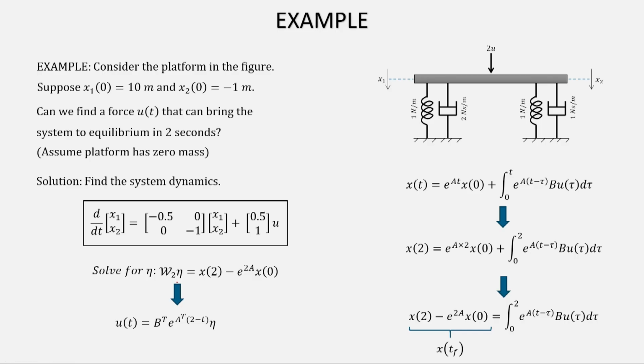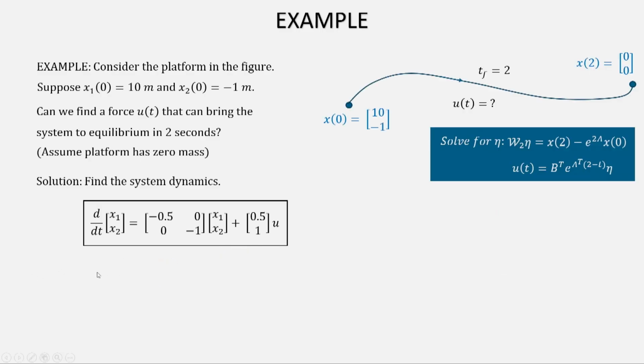So, the question is, first of all, how do I find this? Of course, the right hand side is easy to find, because x2 you know. What is x2? x2 is the final state, which is 0 0, minus e to the power of 2A, x of 0 is 1 0 minus 1. So, the right hand side can be easily found. You have to find e to the power of 2A, of course, and the left hand side, the controllability Gramian or the reachability Gramian, needs to be found. So, let us try to solve this problem now.